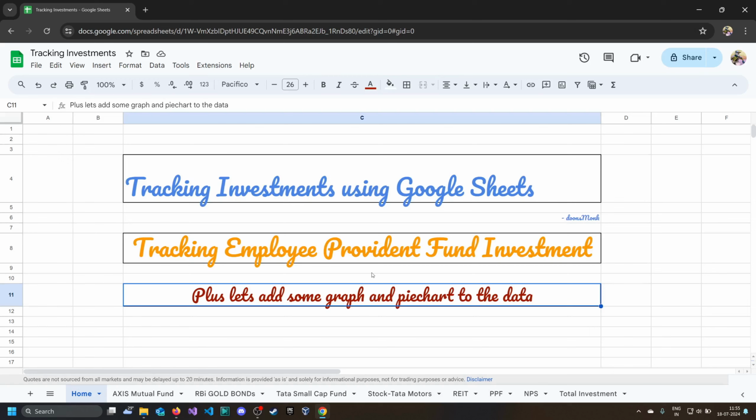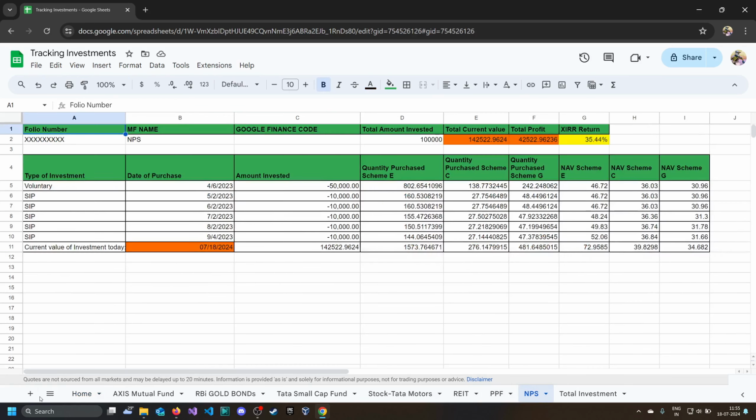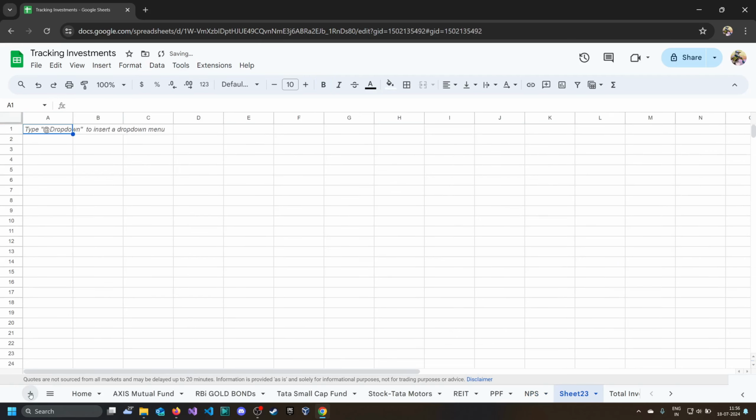So today we will be adding employee provident fund data to our tracking investment sheets, and also we'll be adding some graph and pie chart to the data. So let's start. So first let's create a new sheet for employee provident fund data.